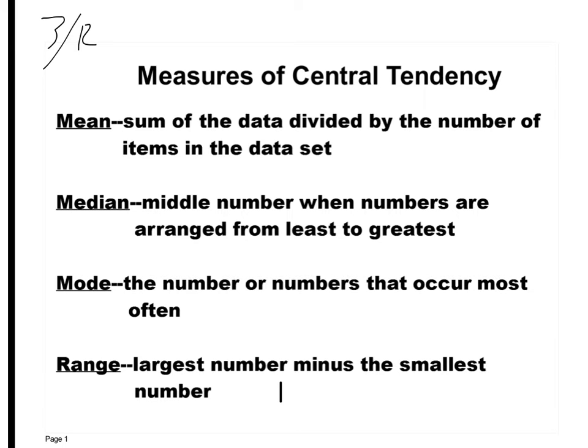All right, today we're doing measures of central tendency. It's these four, okay? Mean, median, mode, and range. Mean is the sum of the data divided by the number of items in the data set.